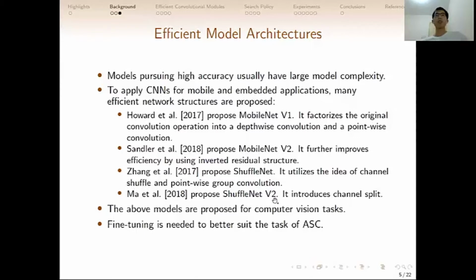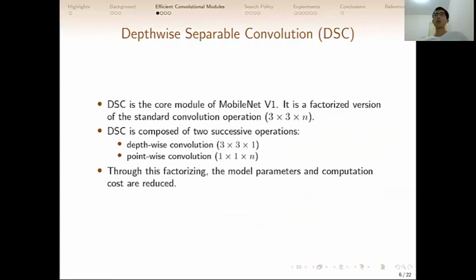ShuffleNet version 2 further improves the accuracy by introducing the concept of channel split. Notice that the above models were proposed for computer vision tasks, so fine-tuning is needed to better suit the task of acoustic scene classification. So we use two convolutional modules to build our classification systems.